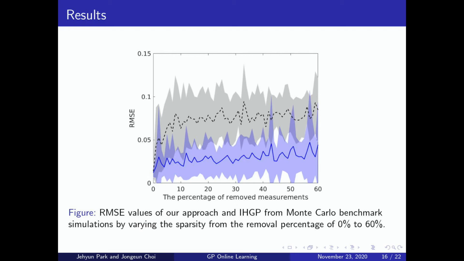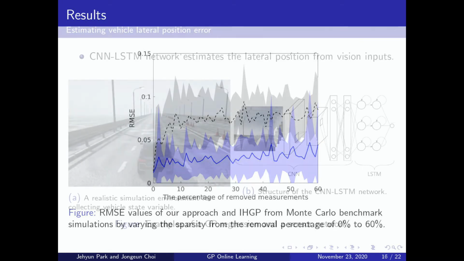For each simulated data stream, we vary the percentage of removed measurements from 0% to 60% and compare the averaged RMSE values. As shown in the figure, our approach shows generally much lower averaged RMSE values than the original IHGP for overall ranges of sparsity.